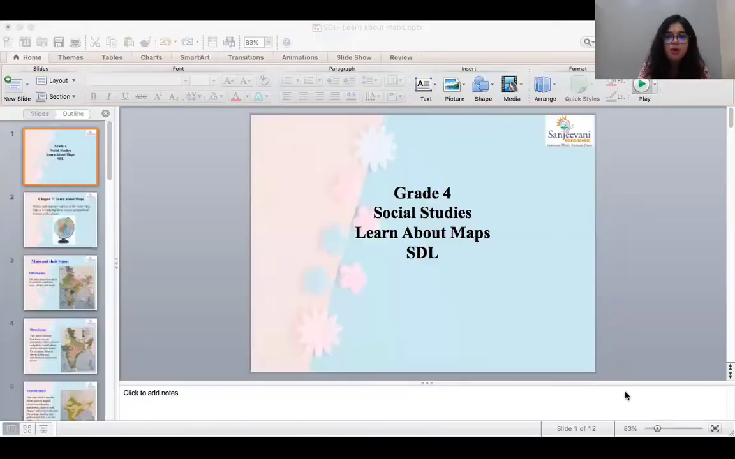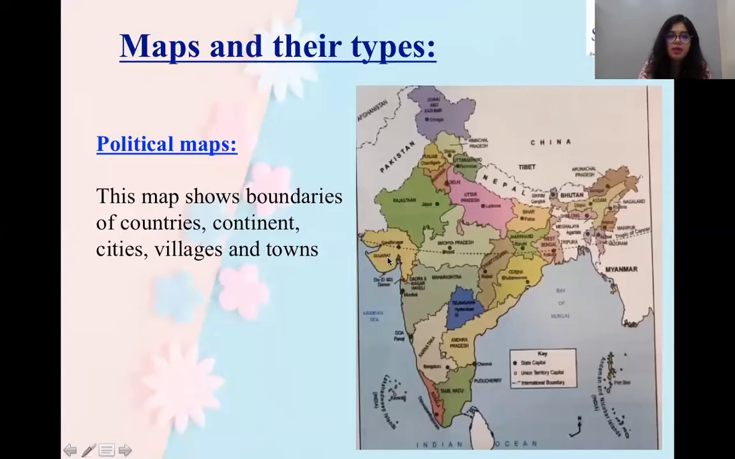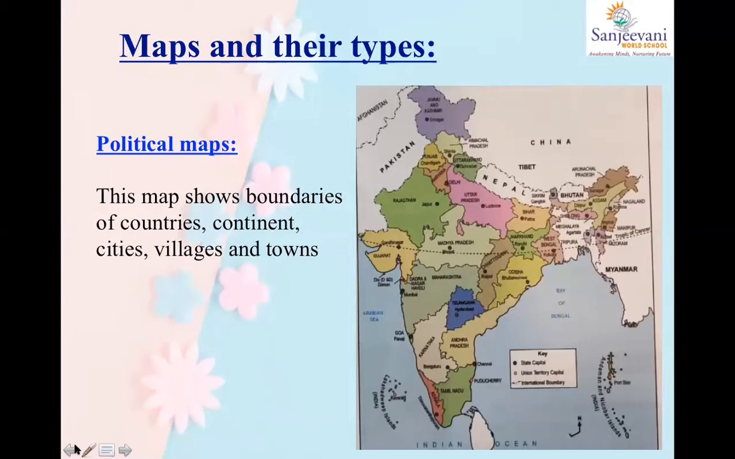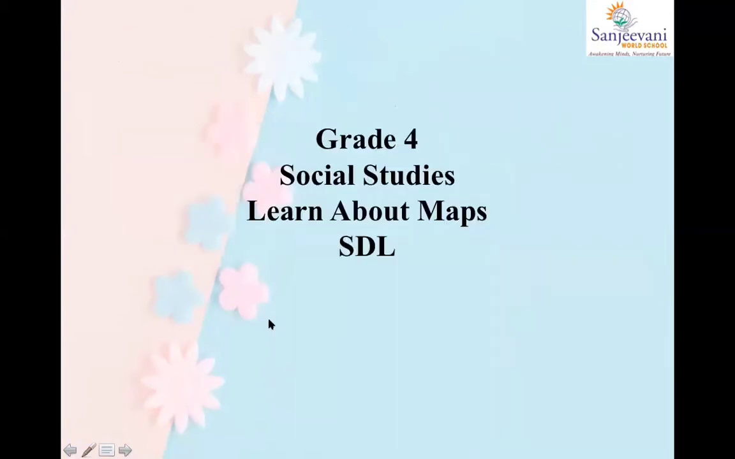So today's chapter is the 7th chapter, which is called Learn About Maps, okay? In this particular chapter, we are going to learn in much detail about maps, how maps are used for all of us, and what the advantages of maps are. So let's start. This is the 7th chapter of your course book, called Learn About Maps. It is a self-directed learning chapter. So please take a look at the video.